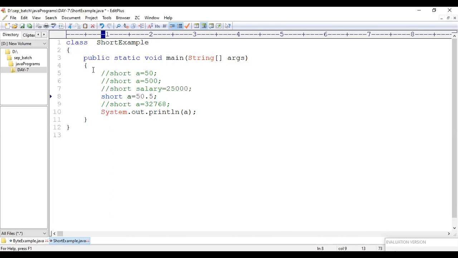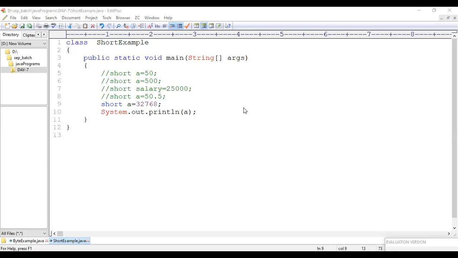Let me take this one and compile it. Now it is showing an error, the same old error you can observe here. Possible lossy conversion from double to short. The lossy conversion, this is what you will be understanding in typecasting. So let me come back. This is invalid, which will give me the error. After which, let me go for this one and check.